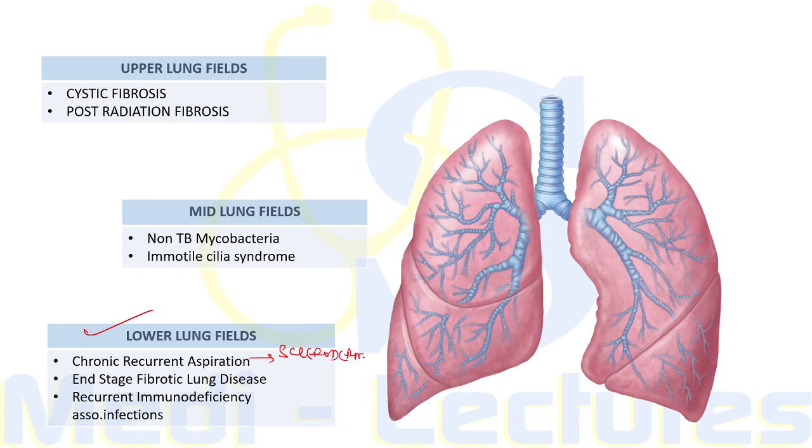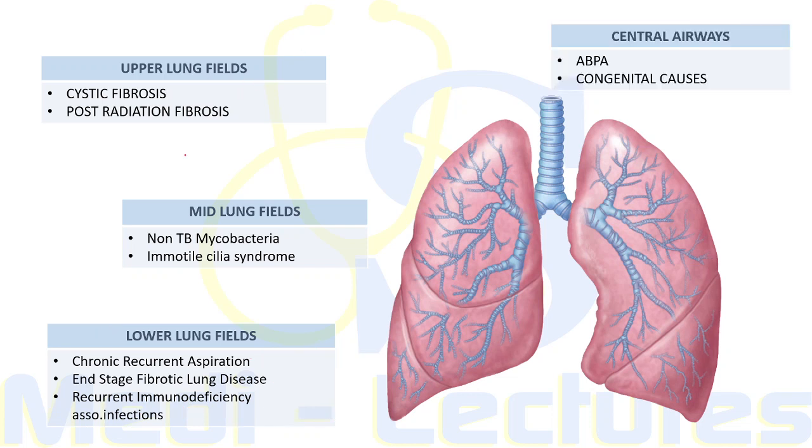So there will be recurrent aspiration. These can also be involved in end stage fibrotic lung disease. So this will lead to tractional bronchiectasis from diseases like idiopathic pulmonary fibrosis. Now recurrent immunodeficiency associated infections, especially due to hypogammaglobulinemia, can also lead to bronchiectasis in the lower lung fields.